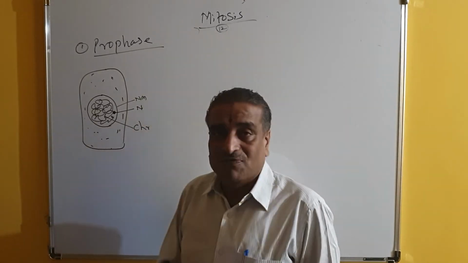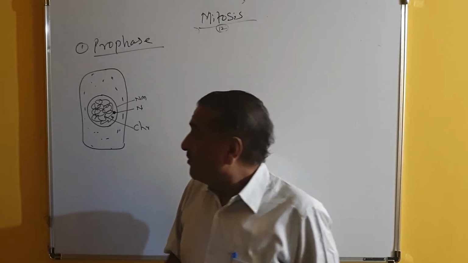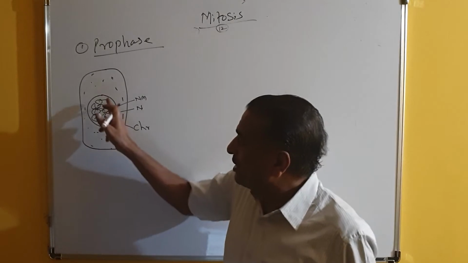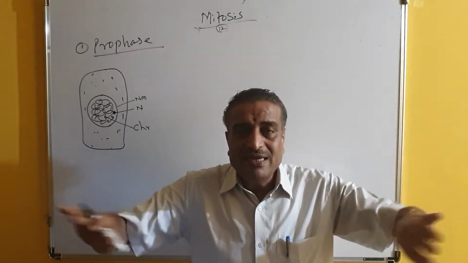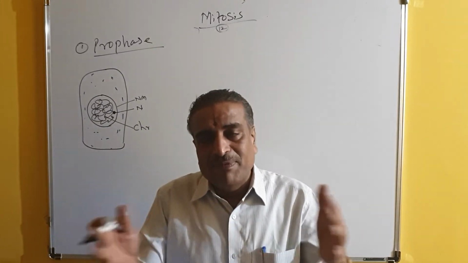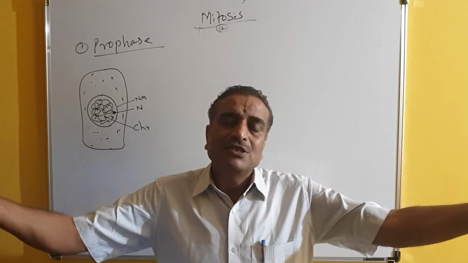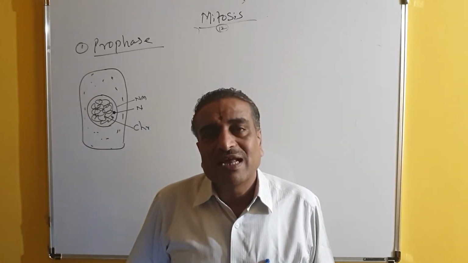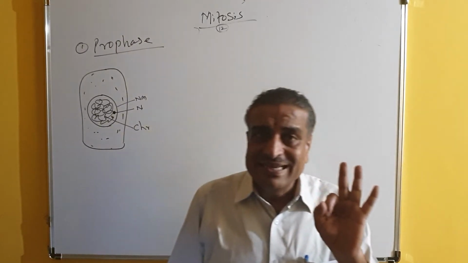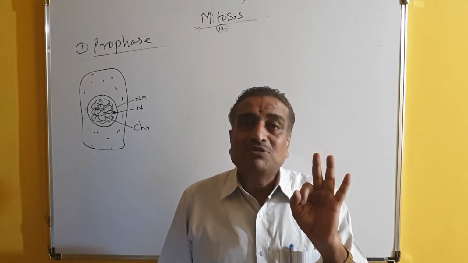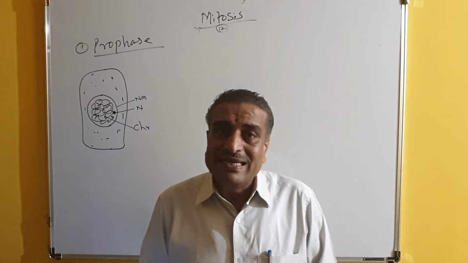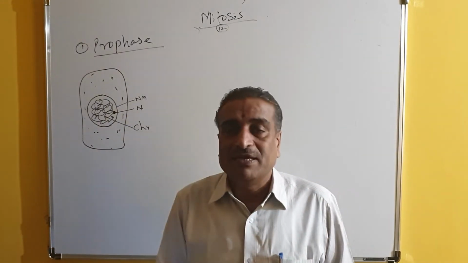This is called early prophase. And in late prophase, what happens is, first, the nuclear envelope disappears. Gradually it is withdrawn by the Golgi apparatus, and the Golgi apparatus withdraws the membranes, so that the nucleolus gradually disappears, and ultimately it totally disappears. That is the first thing. The second thing is that the cell absorbs water and the protoplasm becomes rich. And the third is that the nucleolus gradually disappears.